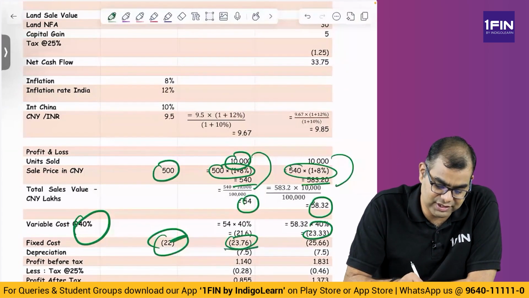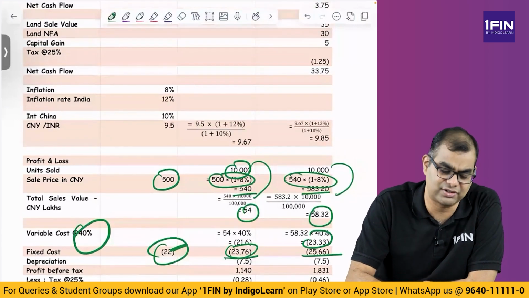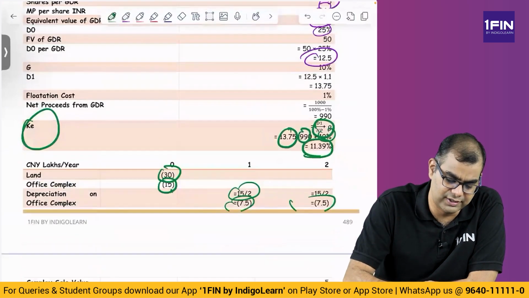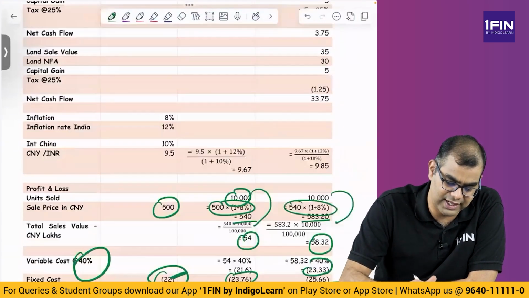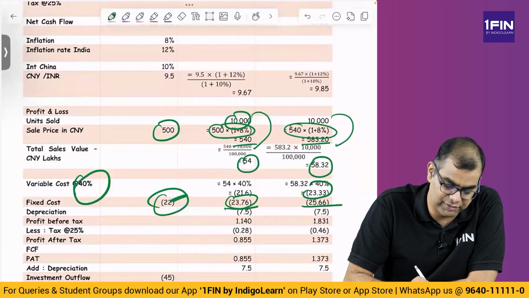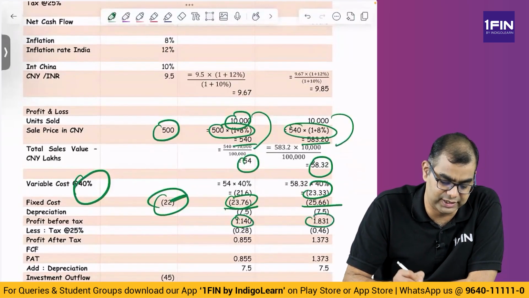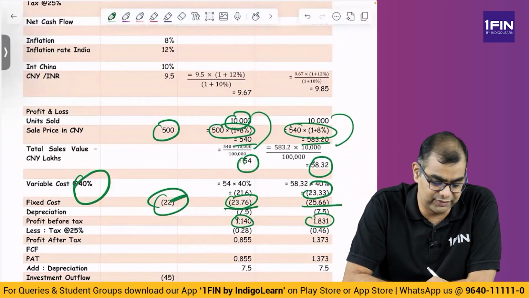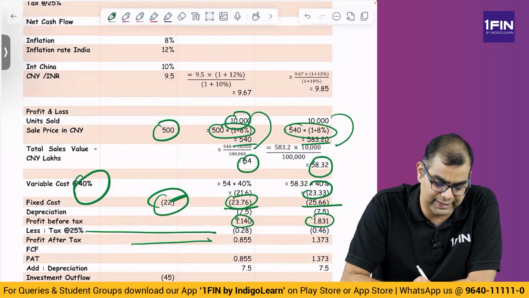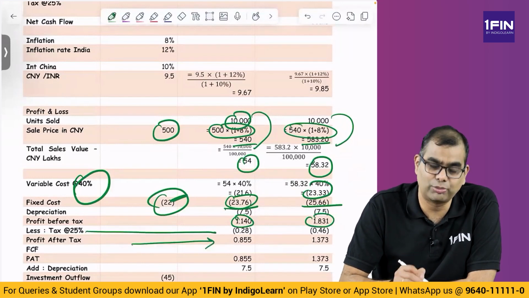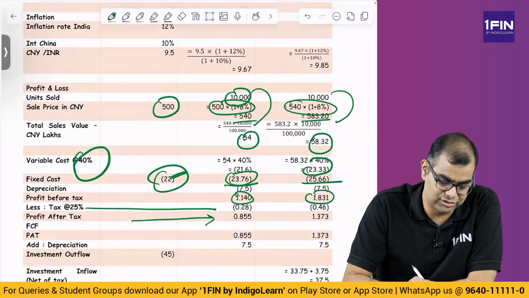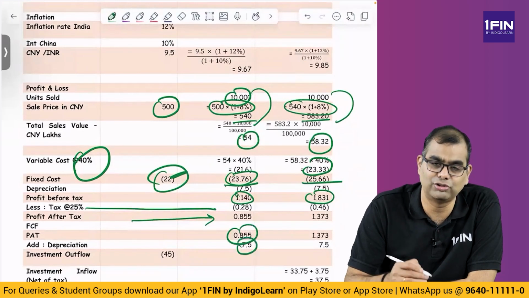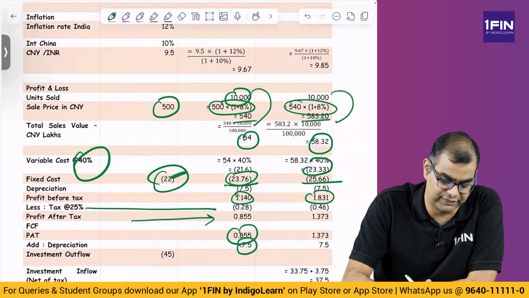Okay, 23.76, 25.66. Then you have depreciation. We already computed the depreciation here. 7.5, 7.5. From that, subtract depreciation, you get profit before tax of 1.1, 1.83. From that, they gave a tax rate of 25%, subtract 25% tax, you get PAT. Now, to PAT, you add back depreciation. Depreciation plus PAT, you get the CFAT.